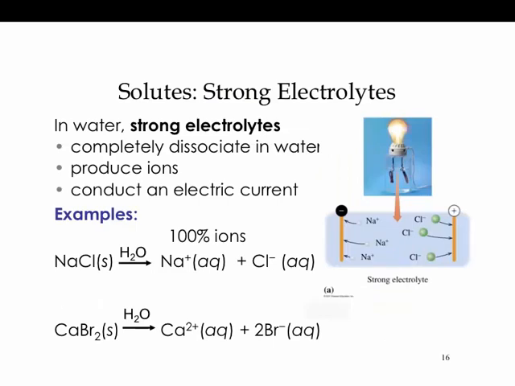Strong electrolytes are those that will completely dissociate in water, meaning that they'll break apart completely into their ions. Some examples: sodium chloride, table salt. That will completely dissociate and you'll get all ions. Ions conduct electricity. If it's a strong electrolyte, this bulb is going to light up very brightly because you have all these different ions in solution.